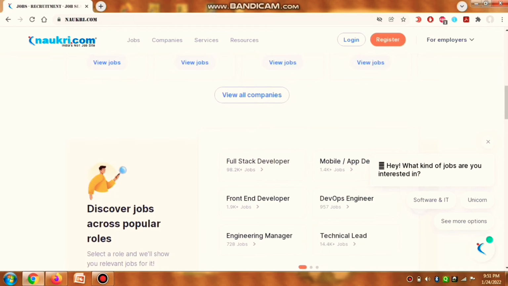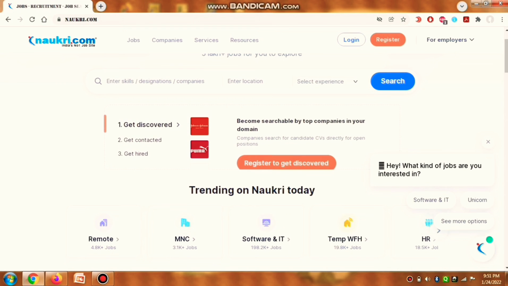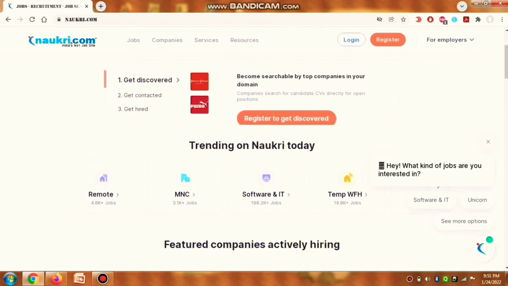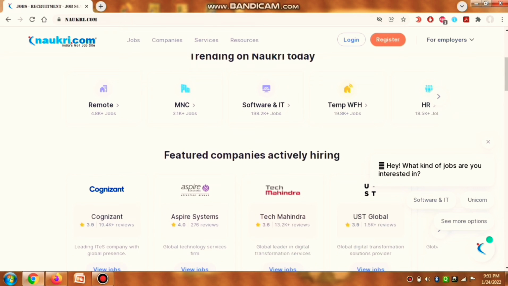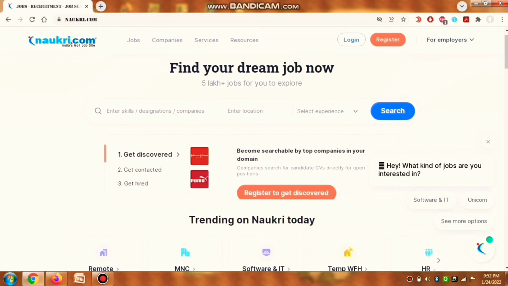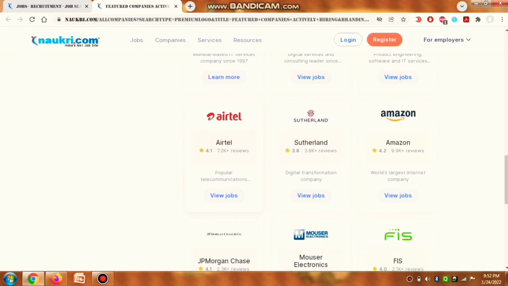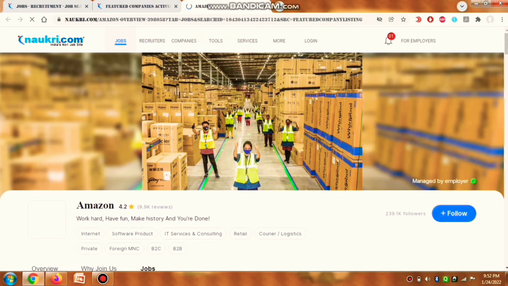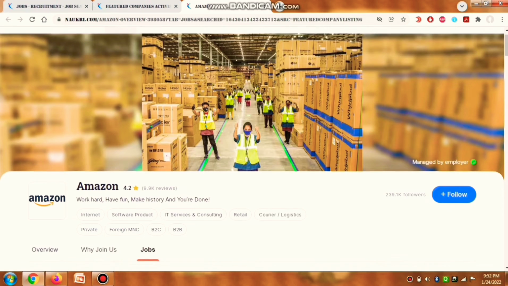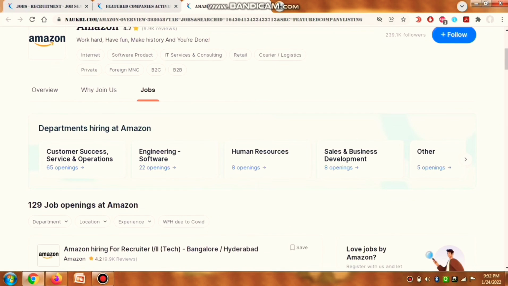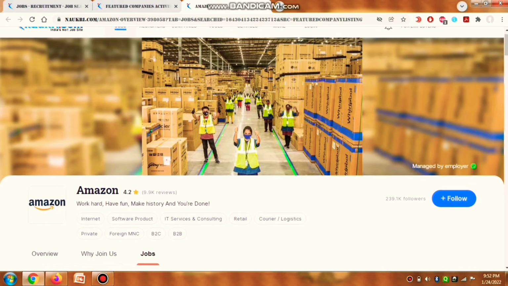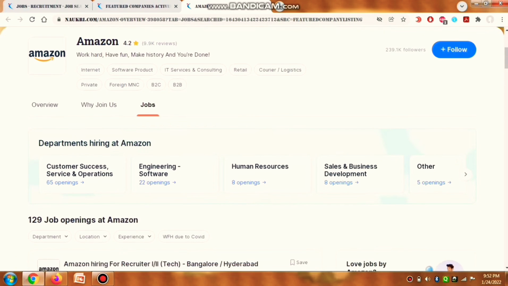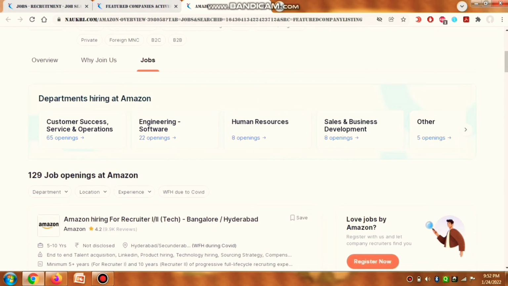So let's get started and let's enter Naukri.com and see this Naukri portal, and we would be learning a lot of things here. Now I'm scrolling this up and down. You can have a look at it by yourself because I won't be clicking everything. I would be going straight down and clicking on Amazon, right? Now I have clicked it and let's see what will happen. Now this is the profile the Amazon company has created on the Naukri portal, right?